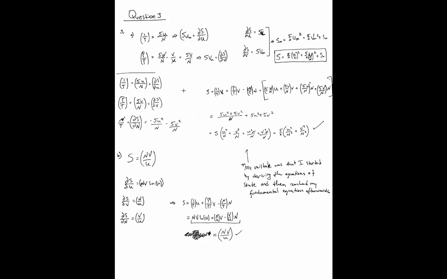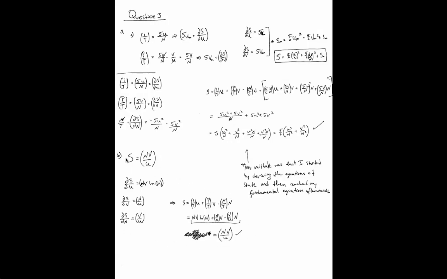Then you can check by saying, okay, so what's ds/du, essentially 1 over T, ds/dv, and ds/dn, and you get these 3 things, excuse me, and then you can plug them all back in and see that, oh, indeed, you get the right thing. And then for B, remember B was just like make up your own thing and see if it works, and that's what I did.